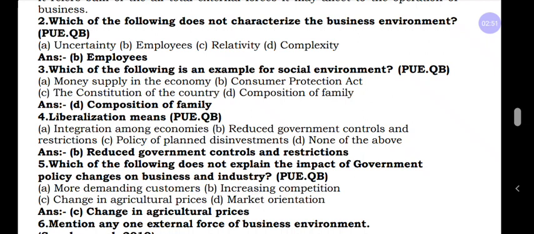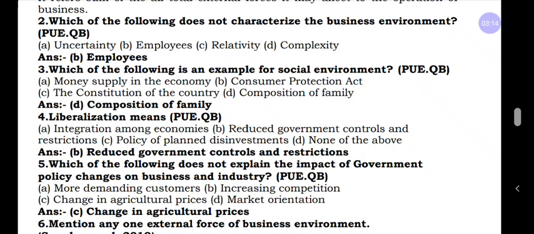Now question number 3. Which of the following is an example for social environment? I explained the dimensions or elements of business environment. In each environment they may ask for 1 mark. Here social means culture, custom, tradition, values, beliefs.